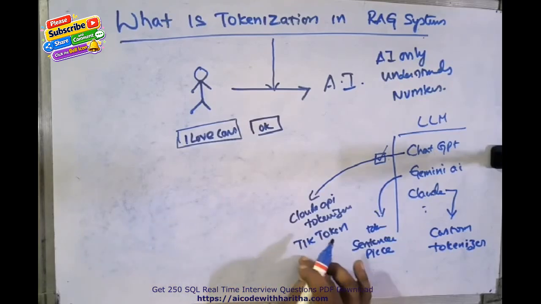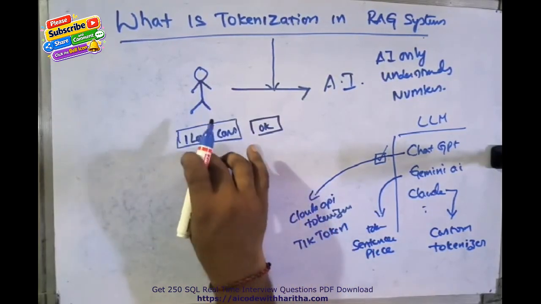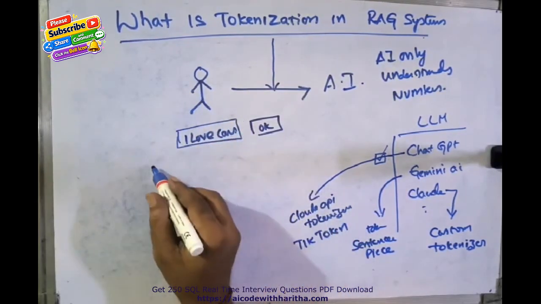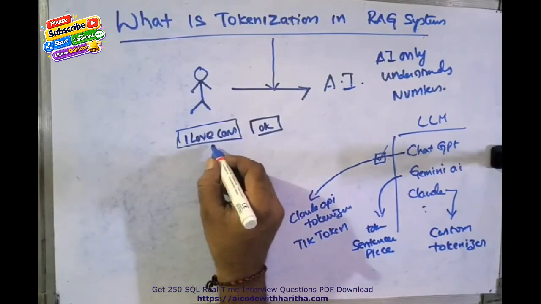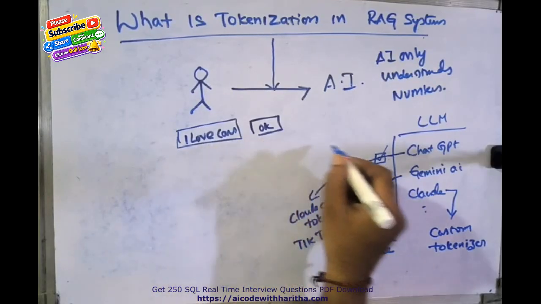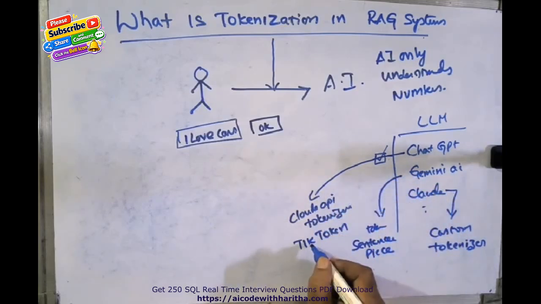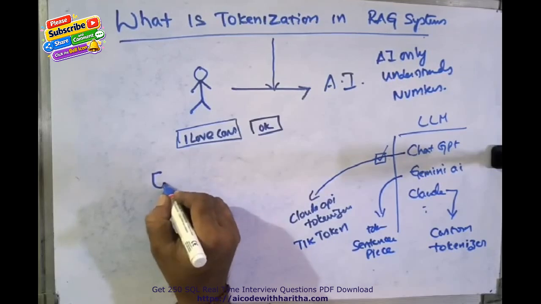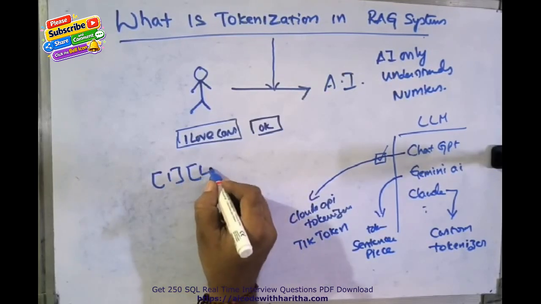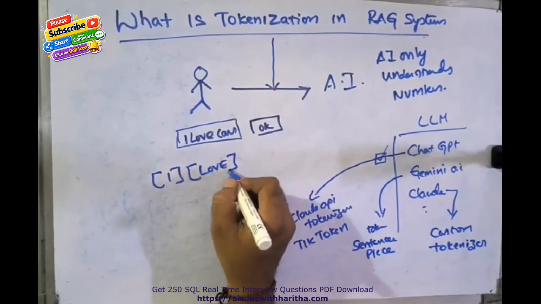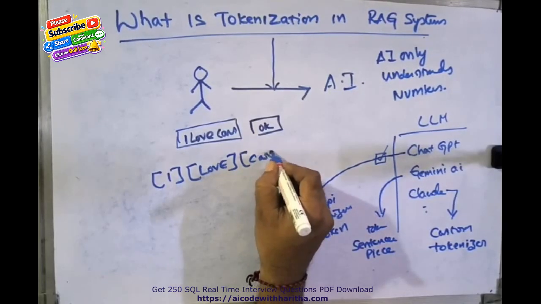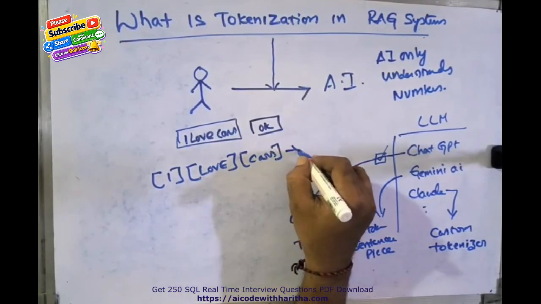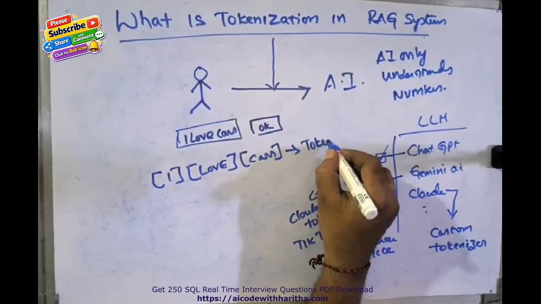So how does tiktoken convert this raw text into numbers? Once you enter this text and click OK in ChatGPT, tiktoken will handle this raw text. The raw text splits into different words: I, love, cars. These are called tokens.